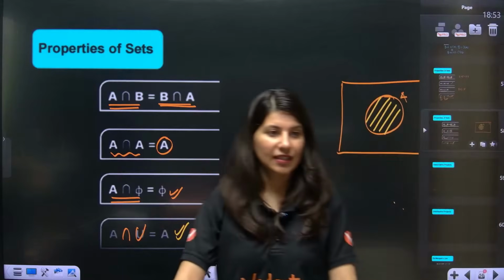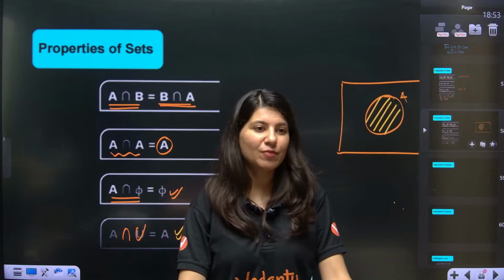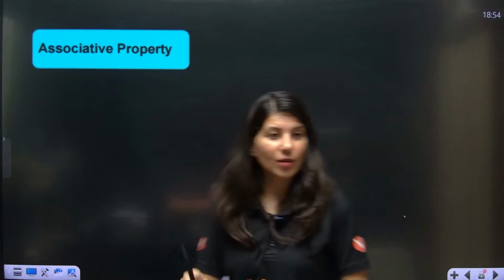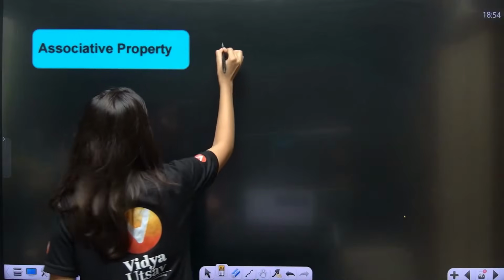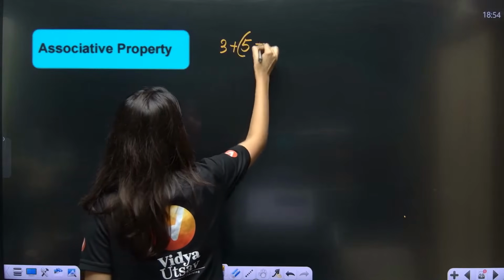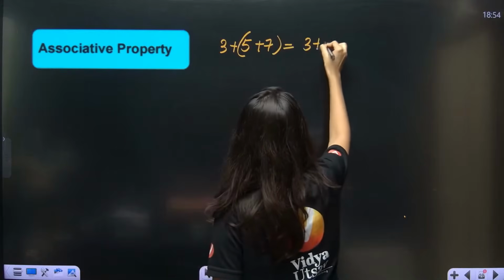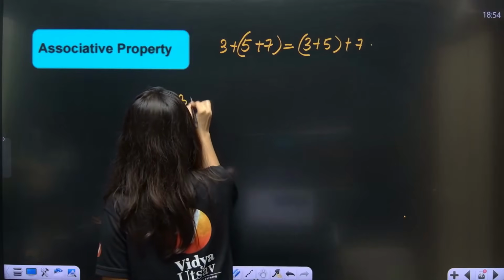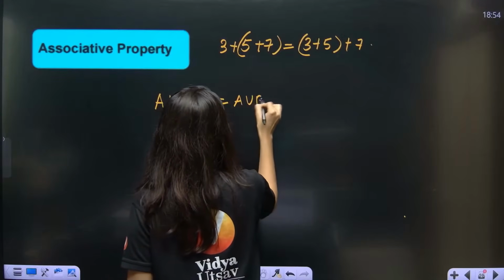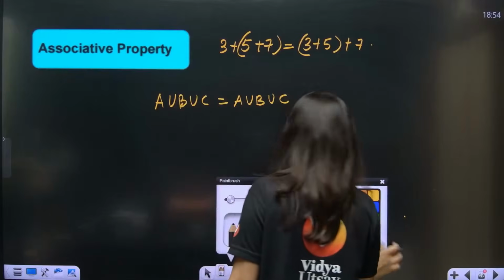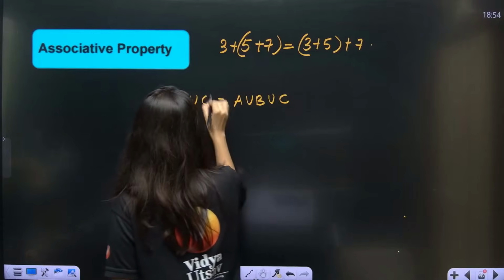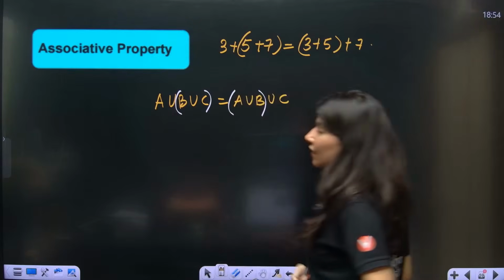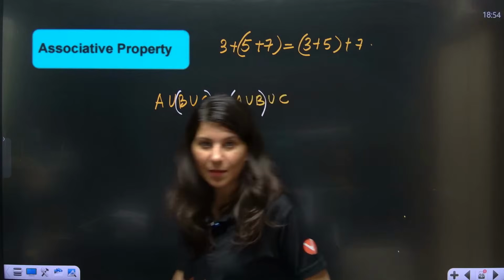Okay, everybody. Now let's talk about associative property and distributive property. Associative first. Let's talk about associative. Associative means 3 plus 5 plus 7 is equals to 3 plus 5 plus 7. Okay. So A union B union C is equals to A union B union C. So it doesn't matter how you group it. Both are same. Remember, understood?